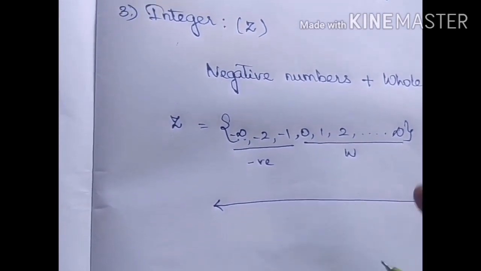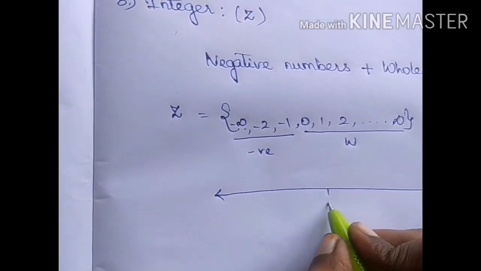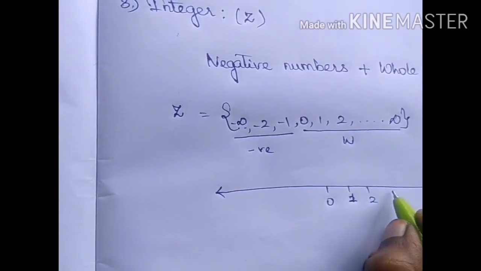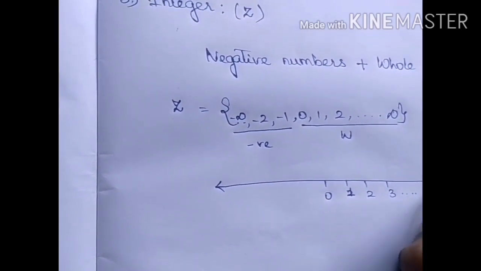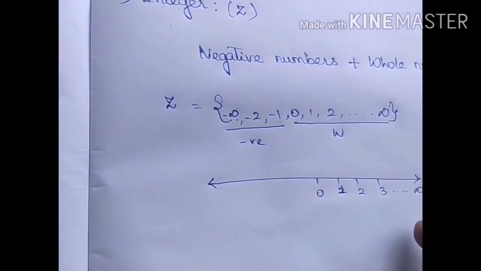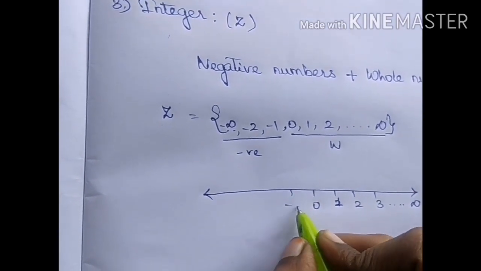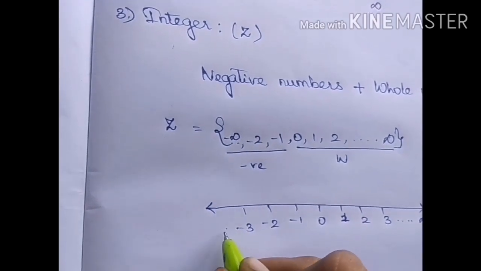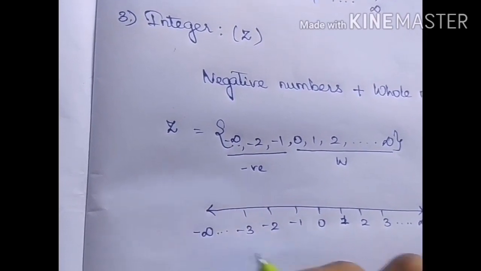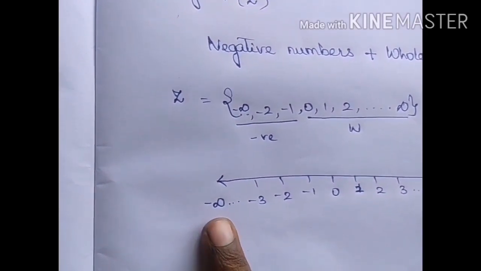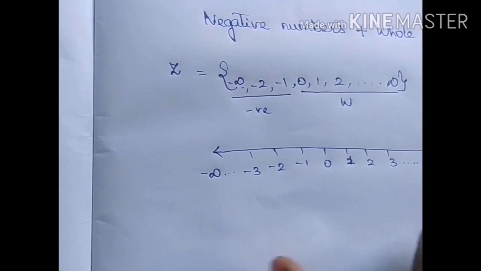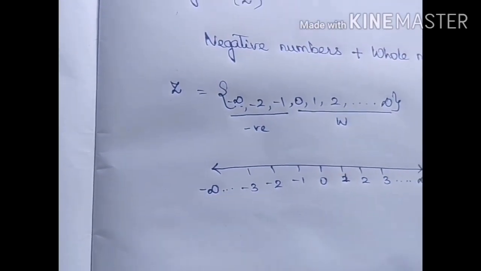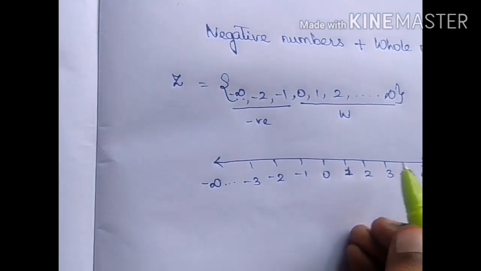The number line will be having 0 in the middle, 1, 2, 3 goes on till positive infinity, whole numbers, and negative numbers -1, -2, -3 etc. goes on till negative infinity. In integers on both the sides the numbers goes on. That's why we'll be having arrow marks in both the sides.